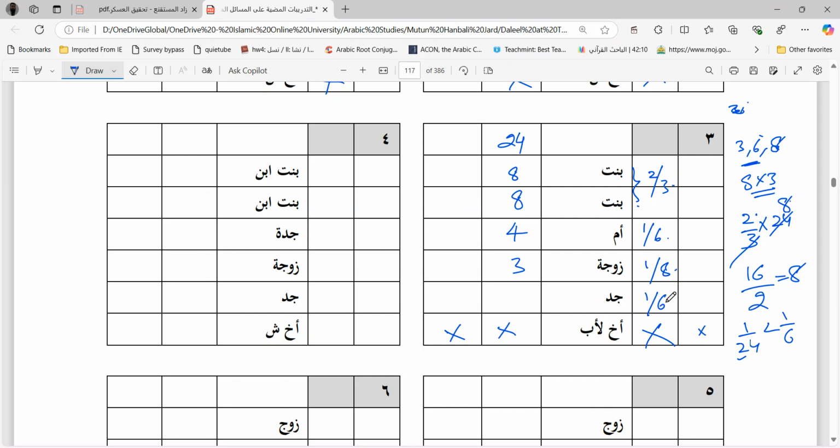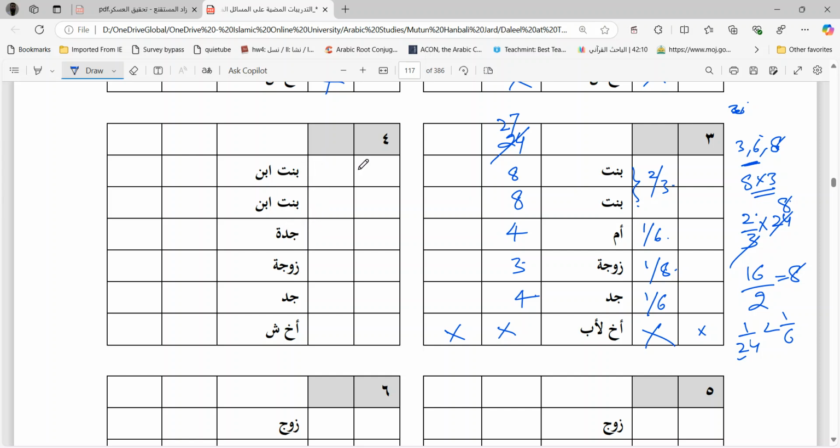So if you add another 6 to it, there will not be any change in the LCM, which means you still have to divide the property into 24 parts only. Grandfather will take 4. 24 into 1 by 6 is 4, since 4 sixes are 24. How much is it now? 23 plus 4, 27. Change the number to 27, which means the shares of all of these people will get reduced in order to accommodate the grandfather and give him his 1 by 6 share, and the brother is not going to get anything.